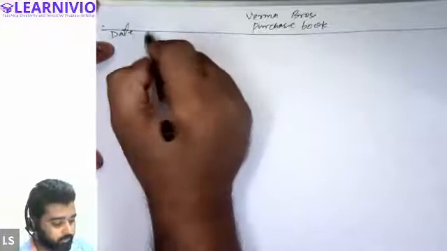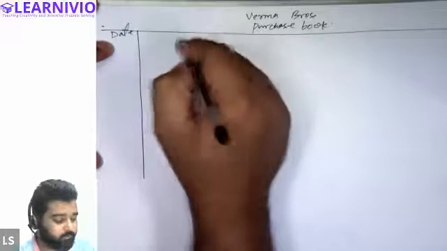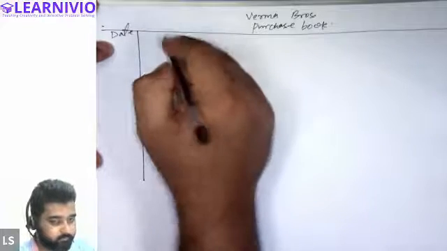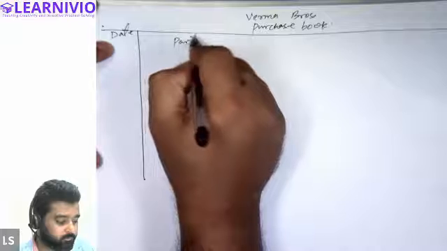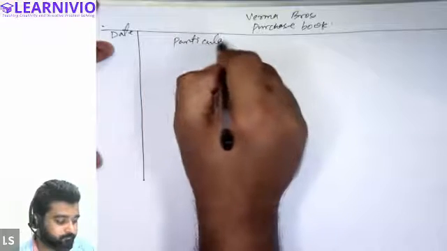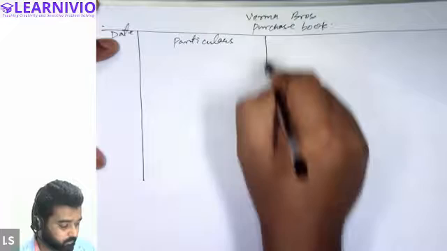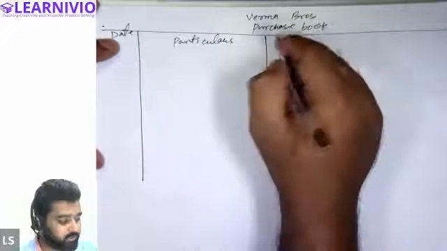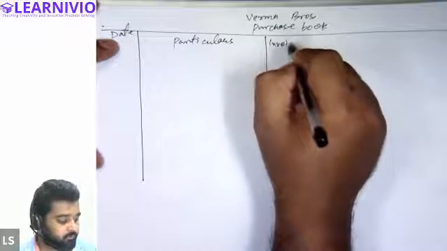Then we will make a column for date, then name of supplier, or basically you can also write particulars. Sir, there's no invoice number. In the question, the invoice number is not given. There is a possibility that the invoice number is not given.